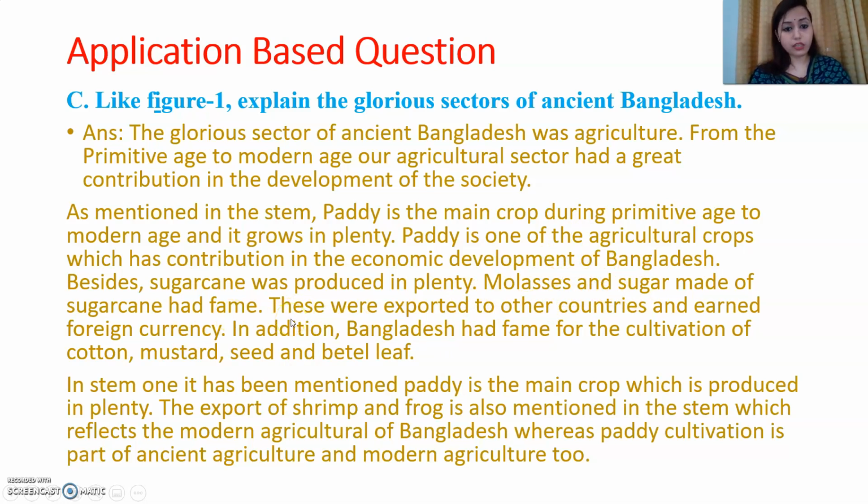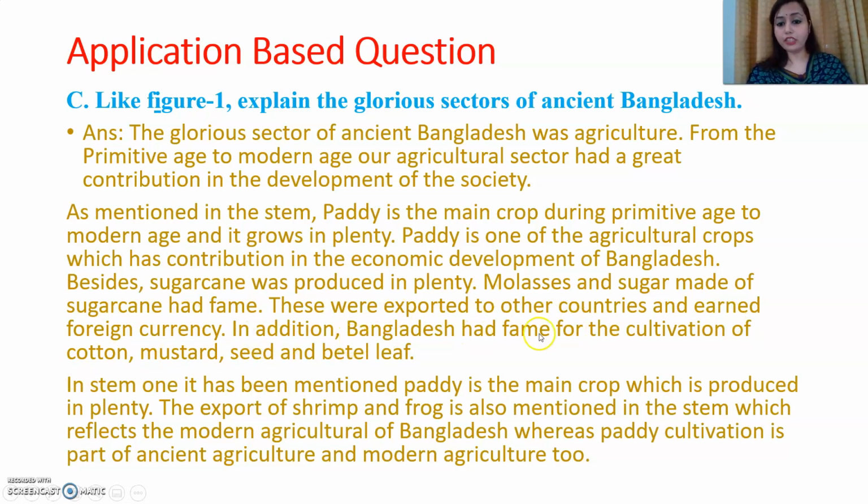So sugarcane is also very much popular because molasses and sugar are made of sugarcane. That's why it had also great fame. These were exported to other countries and earned foreign currency.